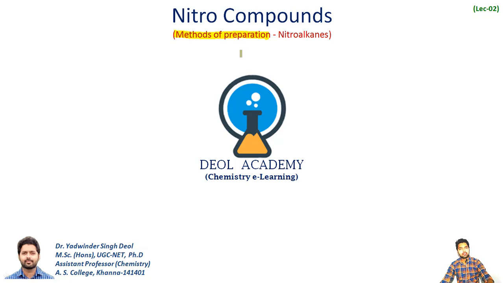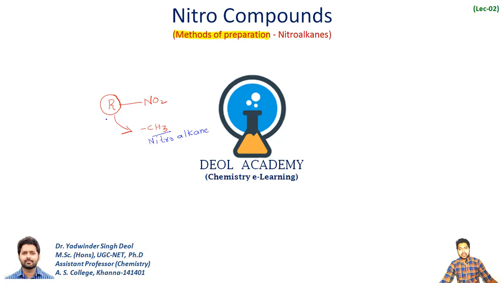In the last lecture, if you remember, we classified the nitro compounds into two categories depending upon what type of R group is attached to the nitro part. If this is the general structure of a nitro compound, then when the R group is some alkyl part, let us say the methyl group, I will call such a nitro compound a nitroalkane, because it is an aliphatic type of R group here.